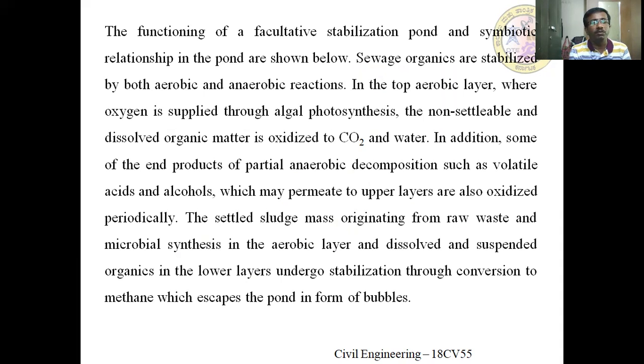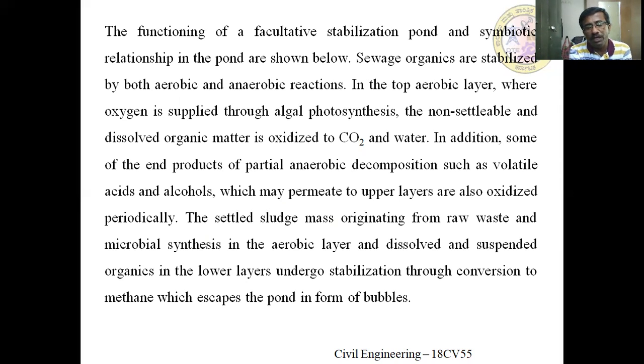In addition, some of the end products of partial anaerobic decomposition, such as volatile acids and alcohols, may permeate to the upper layer and also be oxidized periodically. These settled solids, originating from the raw sewage and microbial synthesis in the aerobic layer, and the dissolved and suspended organics in the lower layer, undergo stabilization through conversion to methane, which escapes the pond in the form of bubbles.